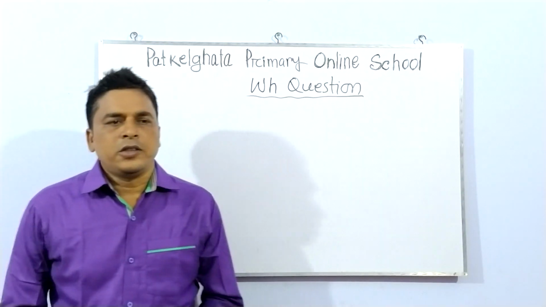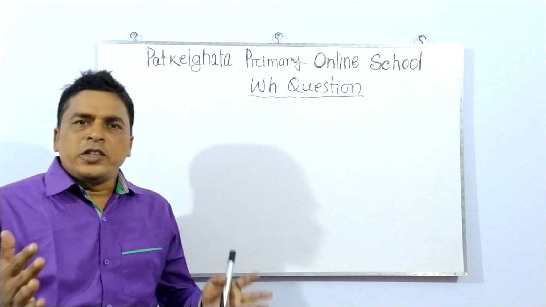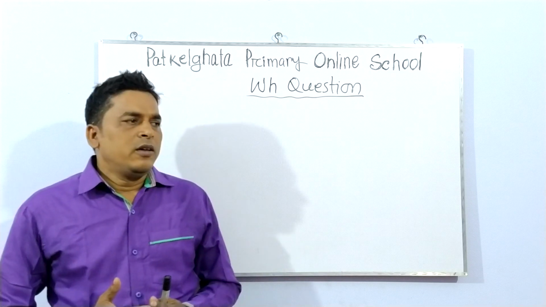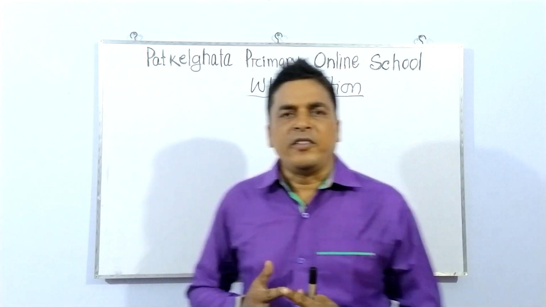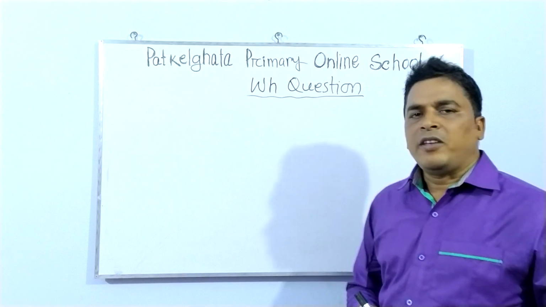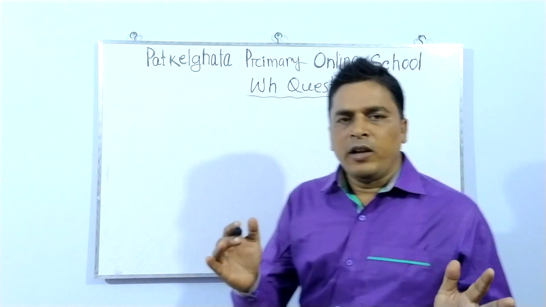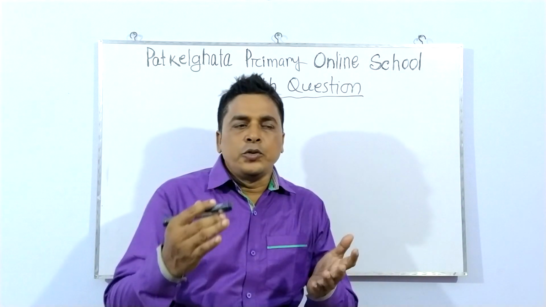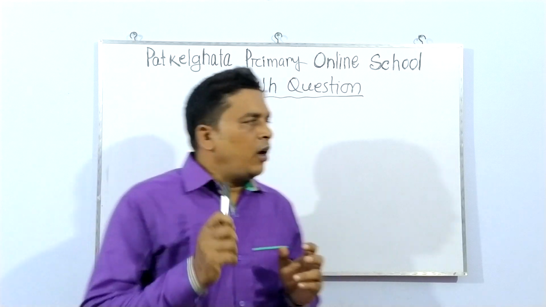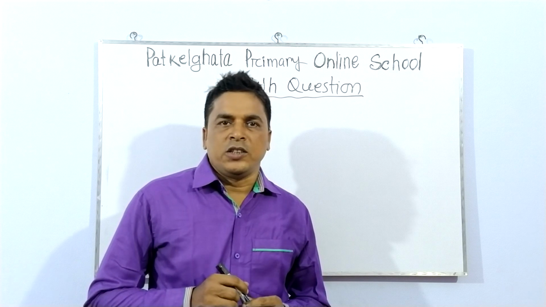Dear students, we already know that if we have to change any statement, any sentence, into a WH question, then you have to use sometimes be verb, sometimes do, did, does, etc. So today I try to use do, did, does. That is how to use do, did, does and make WH question.